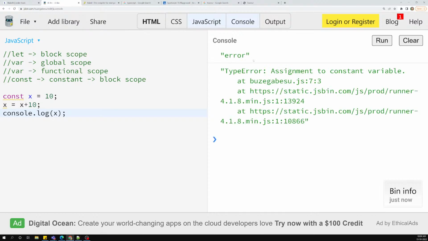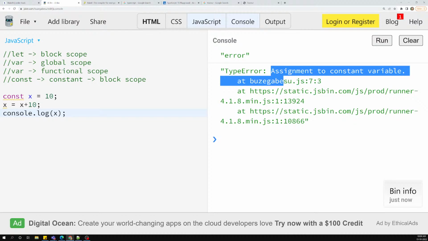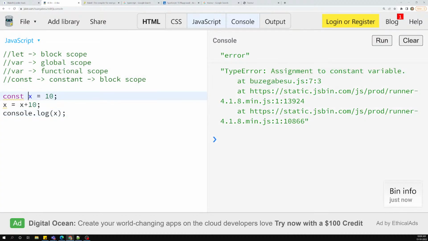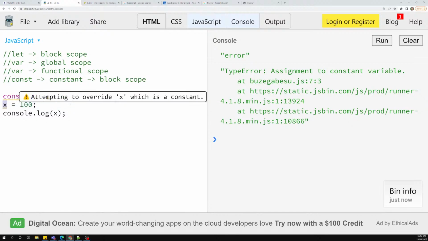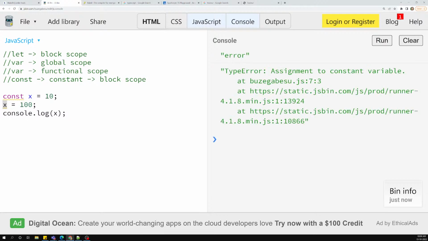If we see the output, we got an error: assignment to constant variable. As this x is a constant, we cannot do manipulation with the constant. Manipulation means we cannot assign a value again to the constant variable. So if we do something like x is equal to 100, again we are assigning the value to x, and you will get an error. Why? Because we are assigning to a constant variable, which is not possible.